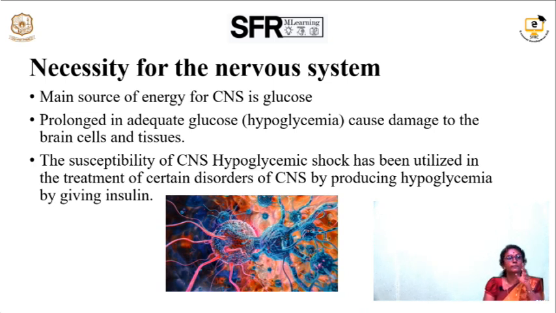If a brain cell lacks glucose for a short period of time, the cells will die, and the consequences will be worse. The person will enter into coma, and the damage cannot be reversed. Once brain damage occurs, if the nervous system is depleted of energy, the nerve cells will die, and the consequent changes will not be reversed in the human body.